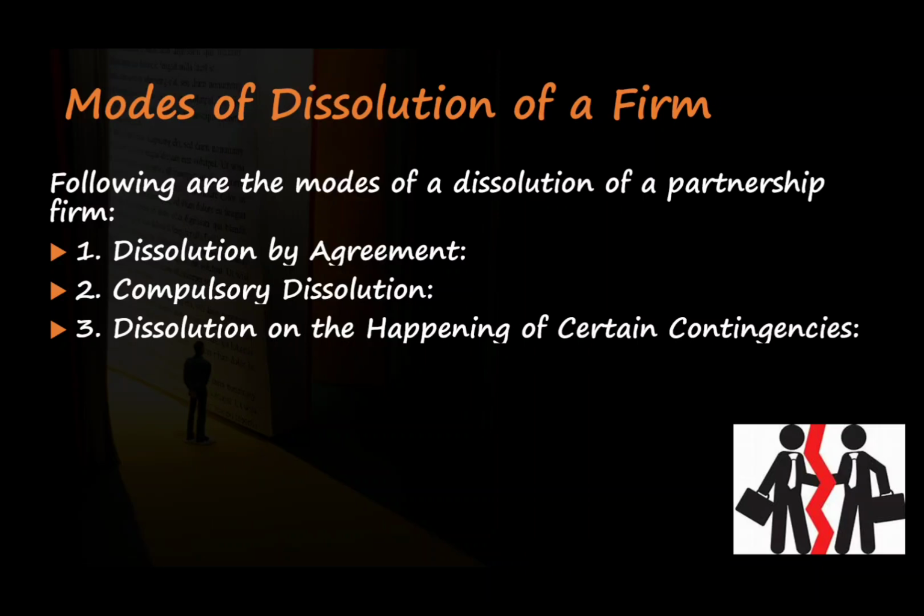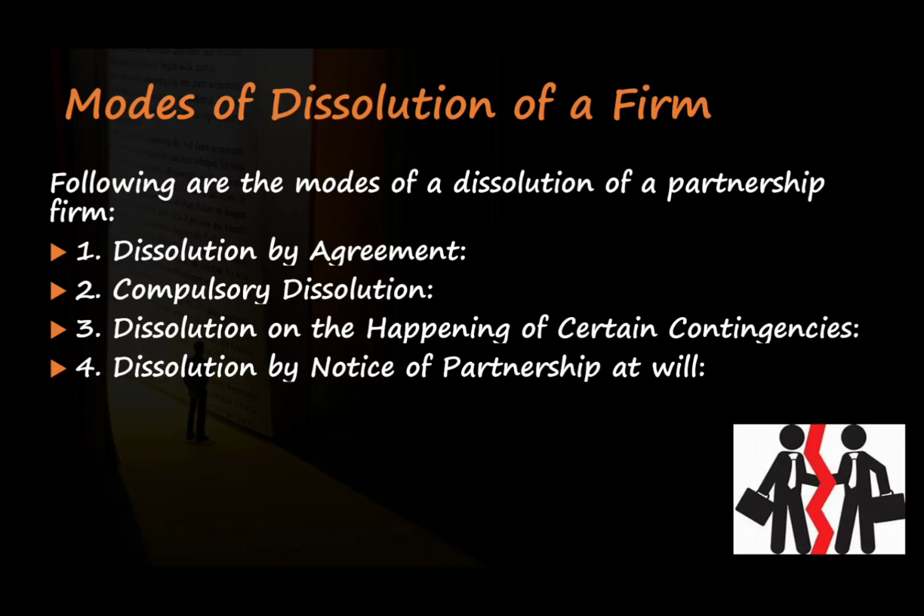The next mode is dissolution by notice of a partnership at will. In this case, the firm can be dissolved if a partner gives a notice of dissolution to the other partners. The fifth mode is dissolution by court. If any partner files a case against the firm or gives a notice through the court, then the court may order the partnership firm to be dissolved.